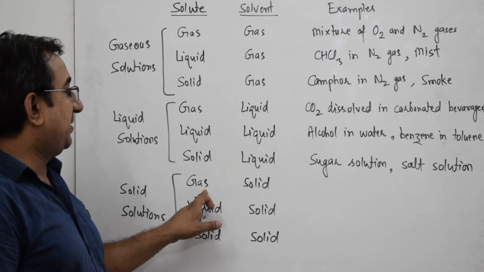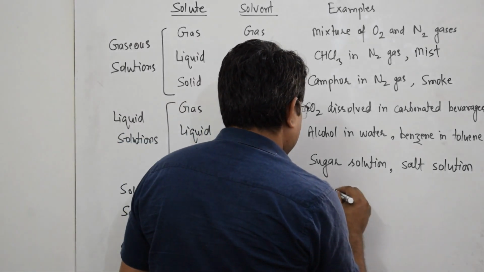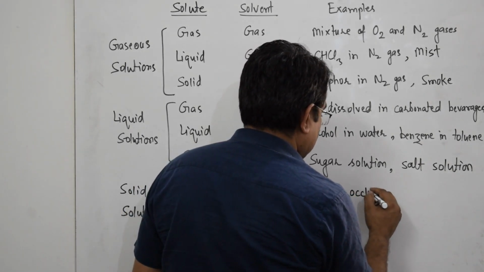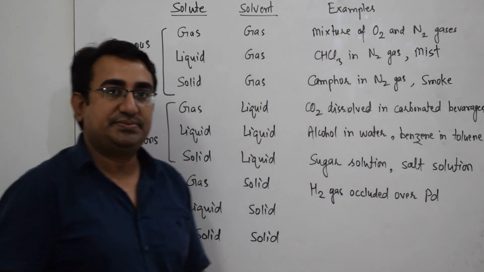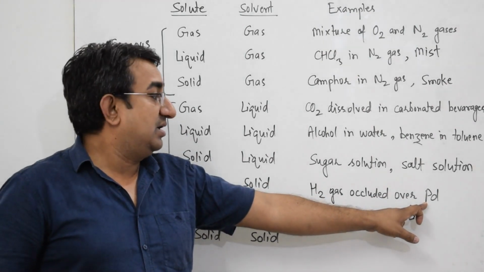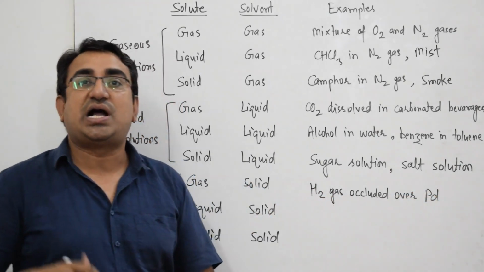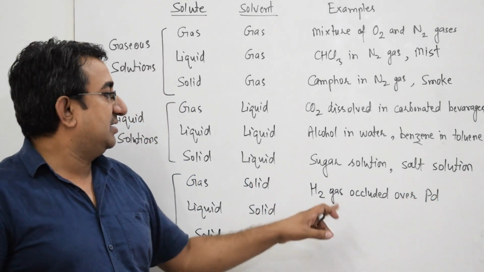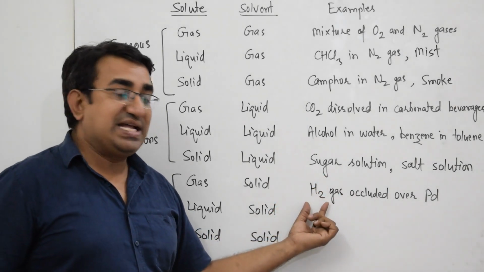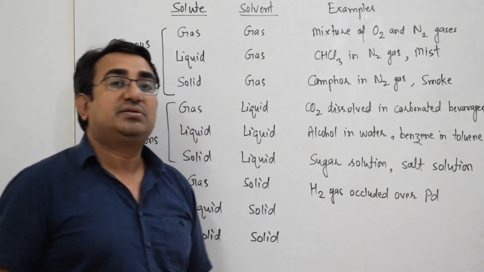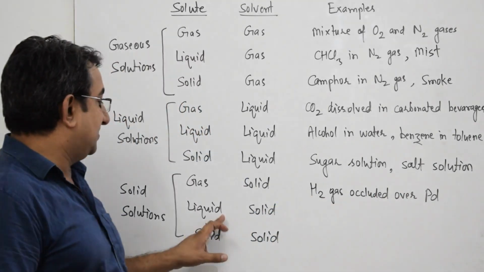The example of gas in solid type of solution is hydrogen gas occluded over palladium metal. The palladium metal has a strong affinity for hydrogen gas, and that is why it is also used as a hydrogen storage media. And the adsorption of gases on solid metals is called occlusion. So we can say hydrogen gas occluded over palladium is an example of this category.